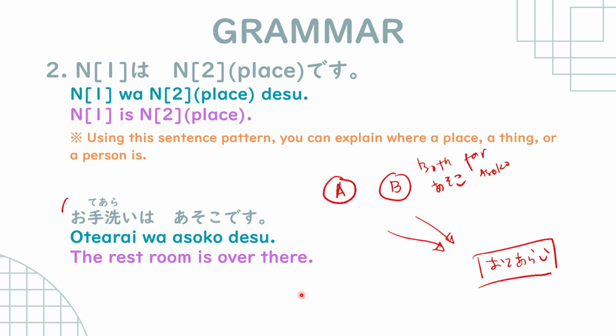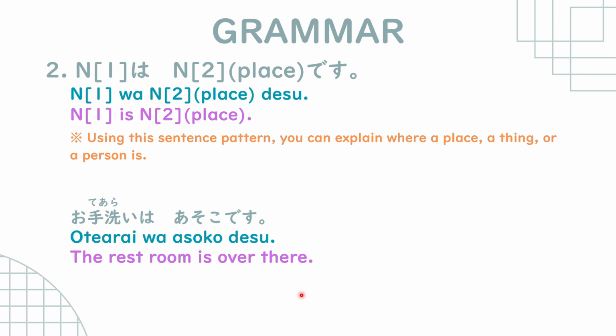Again, it's still the same. Noun 1, wa, noun 2, okay? So this is exactly the same as our very first sentence pattern. Noun 1, wa, noun 2, desu. So in this case, instead of noun 1 is noun 2, it means noun 1 is in, at, or on noun 2, because this is a place. So that is noun 1, wa, noun 2, desu.